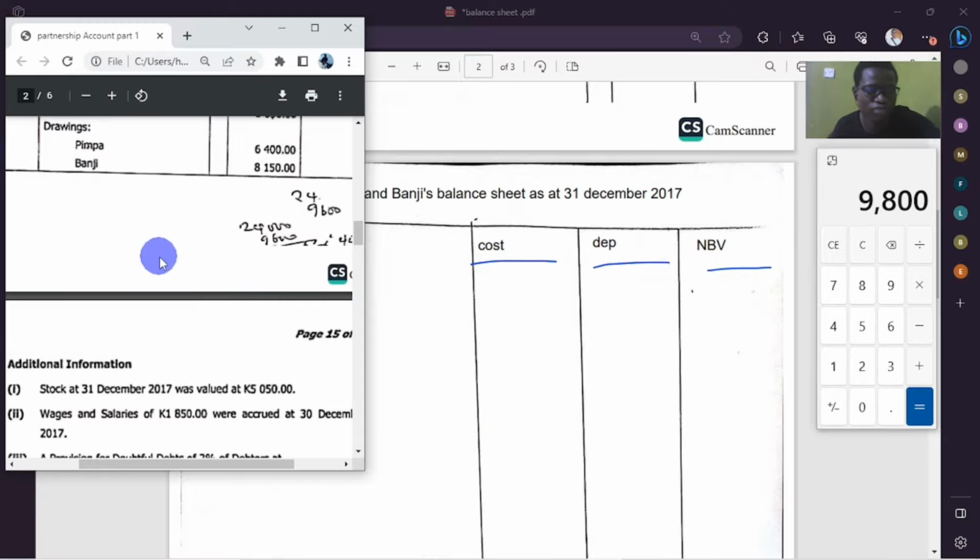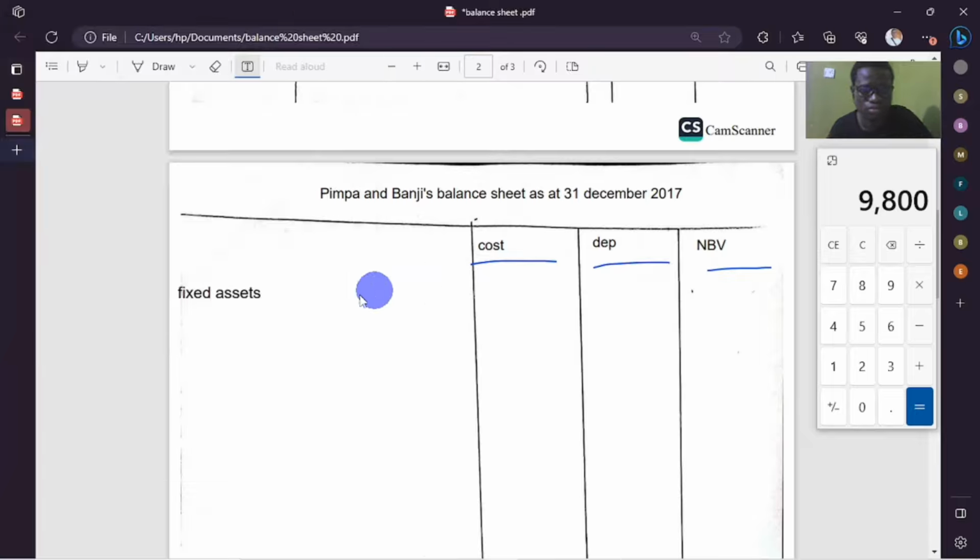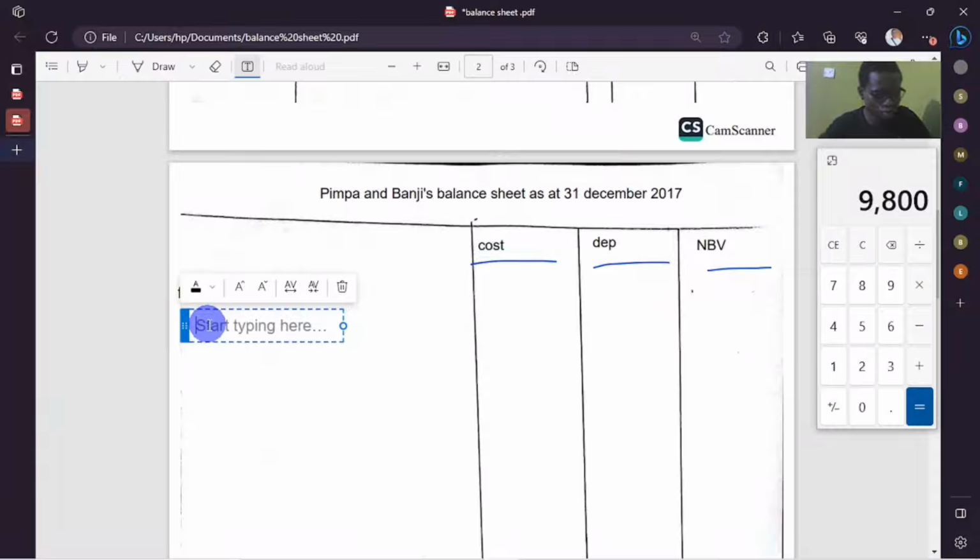So we're going to enter motor vehicle cost. Down here, we're going to say motor vehicle. How much was the cost of the motor vehicle?